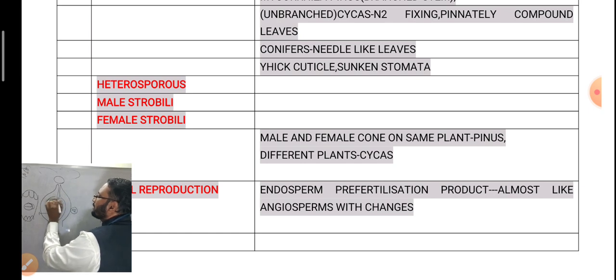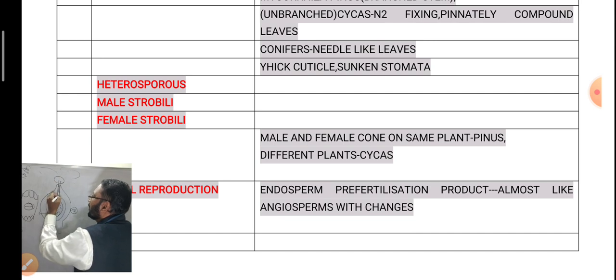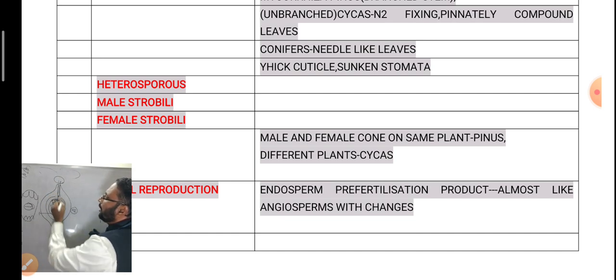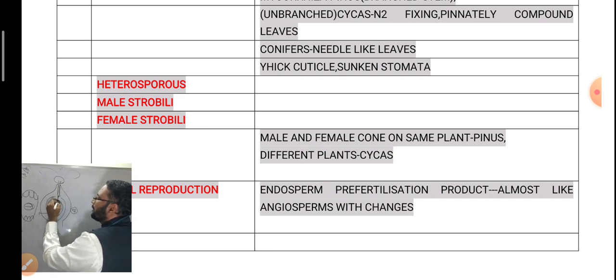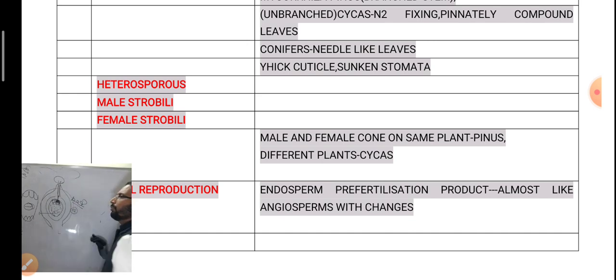Now archegonia are also present here, very poorly developed archegonia. Gametes are forming. One of the male gametes fuses with the egg cell present in the archegonia to form a diploid zygote. The zygote develops into an embryo. This is the embryo. The ovule develops into a seed. The zygote develops into an embryo, and finally the embryo develops into the plant.